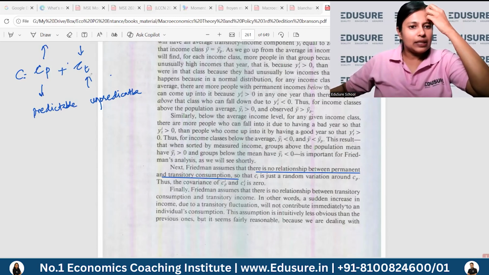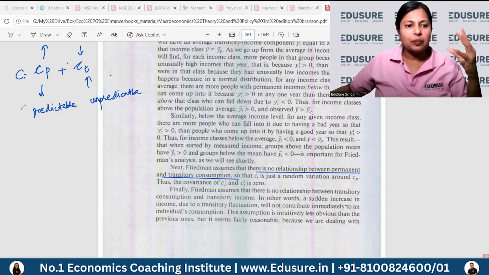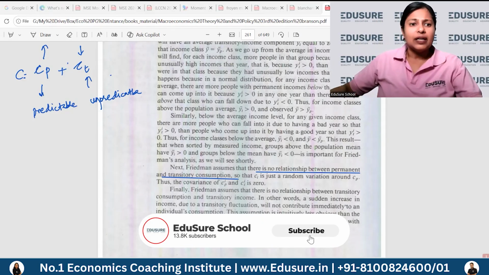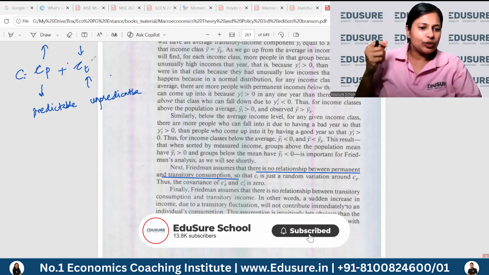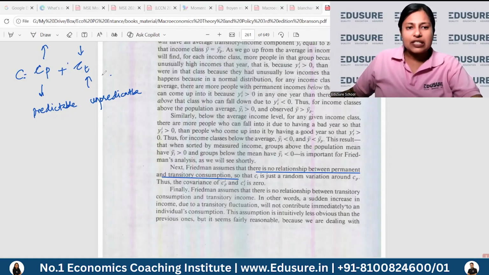Okay, so this is unpredictable, and again, something which is not stable. Permanent consumption would be consumption which is stable, predictable. You can predict what's going to happen this year, next year. Transitory income is your impulse spending, something that you don't really do but just did once or something like that. So that is your transitory consumption.